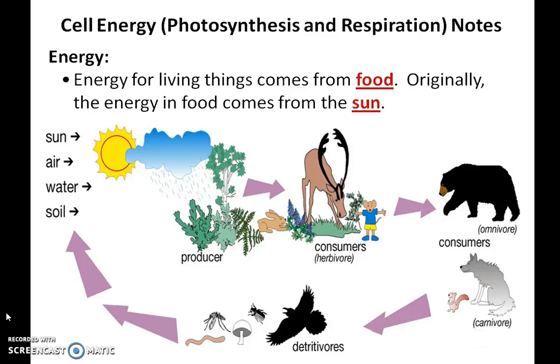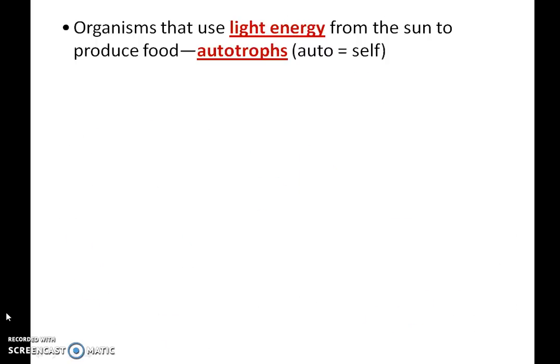And then they become detrivores. Detrivores are decomposers. If you look, you can see vultures, mosquitoes, mushrooms, earthworms. And what they break up and release goes back into the air, water, and soil.